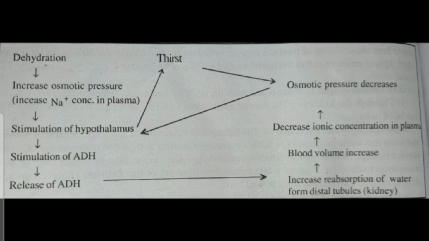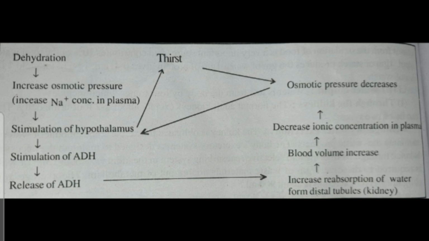Thirst and satiety influence the water intake in response to sensations from the mouth, thalamus and the nerves. When these get sensitized, the thirst mechanism initiates and we consume water.